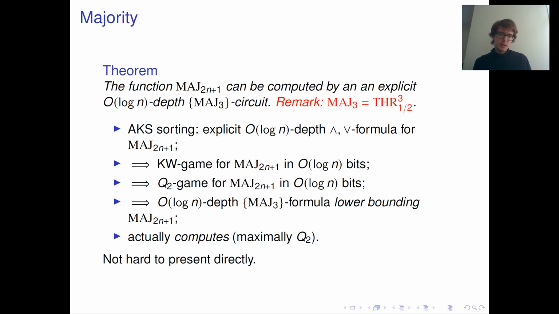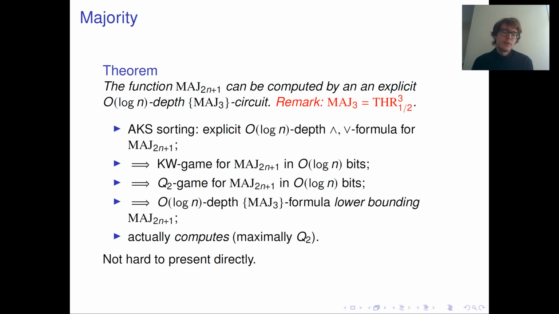But you see, this is close, but not exactly what we wanted, because we want our formula to compute majority. But there is a simple observation that any majority-free formula that lower bounds majority on 2n plus 1 bits actually computes majority on 2n plus 1 bits.